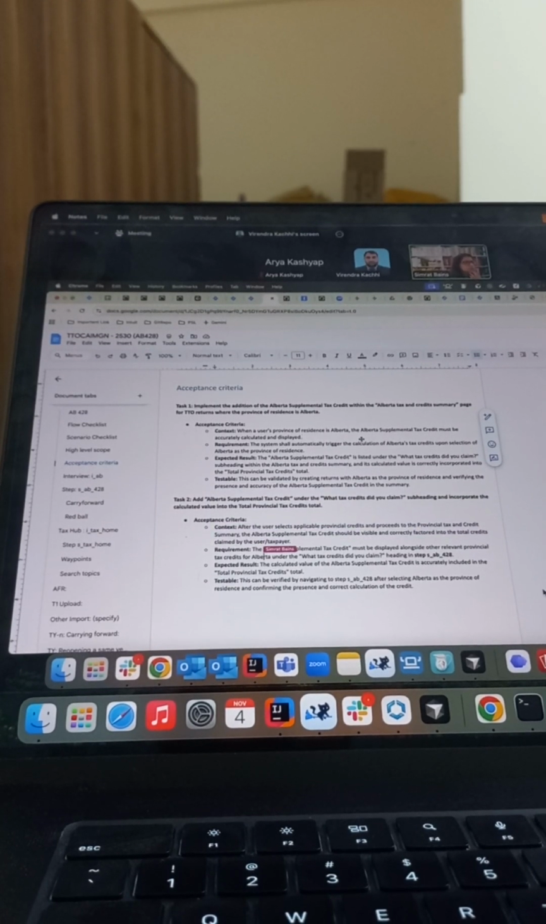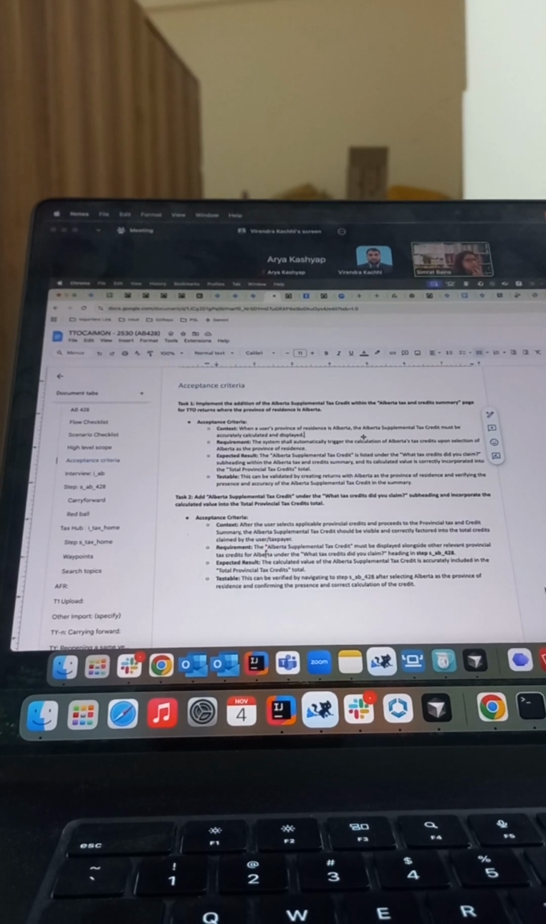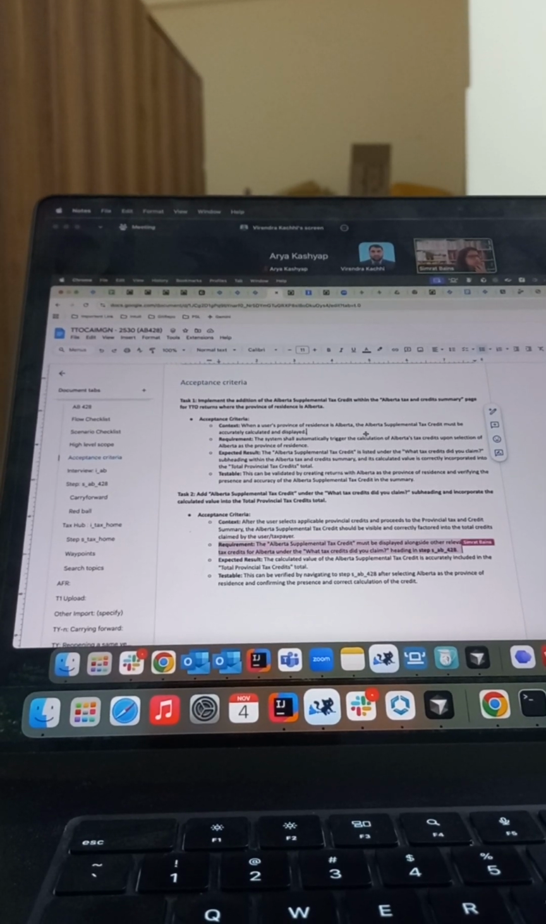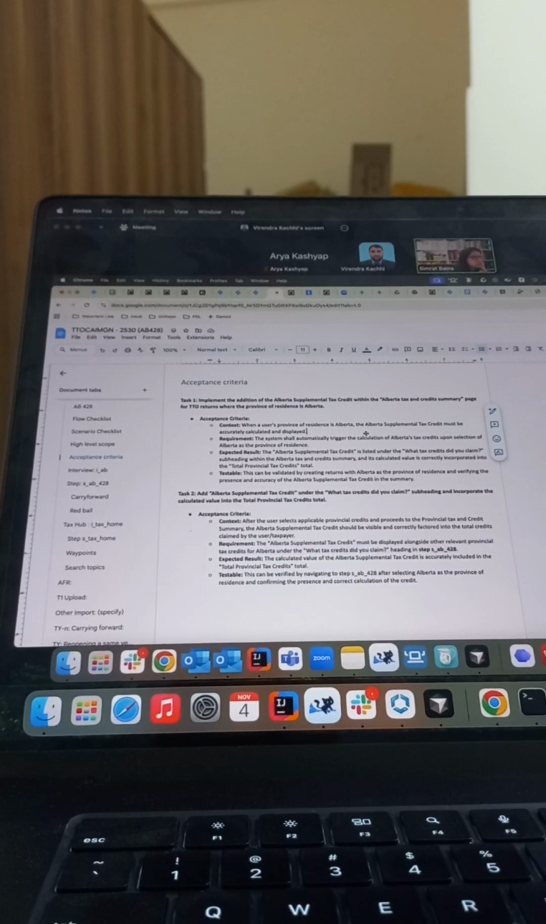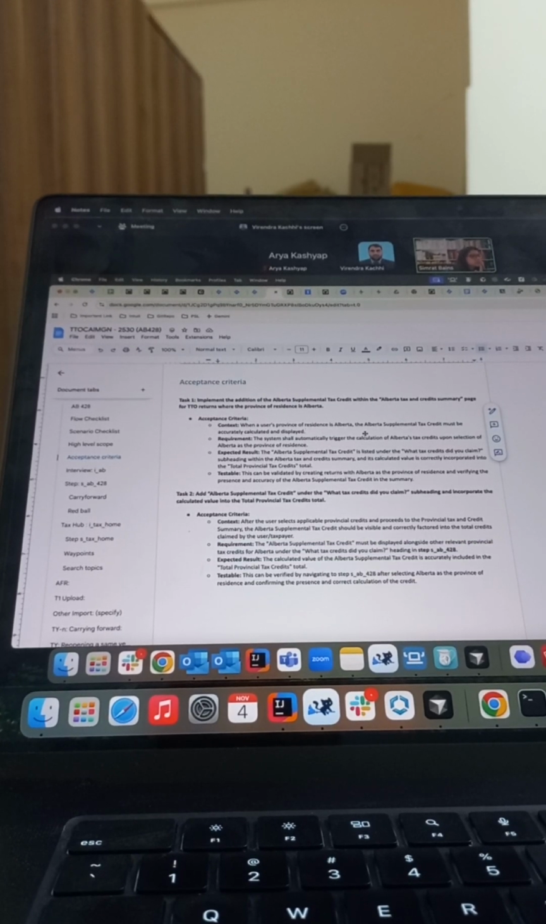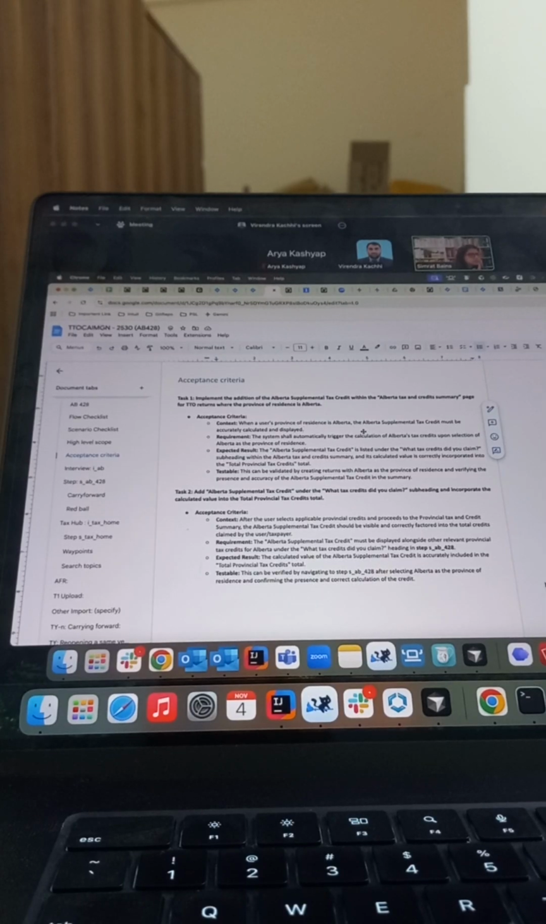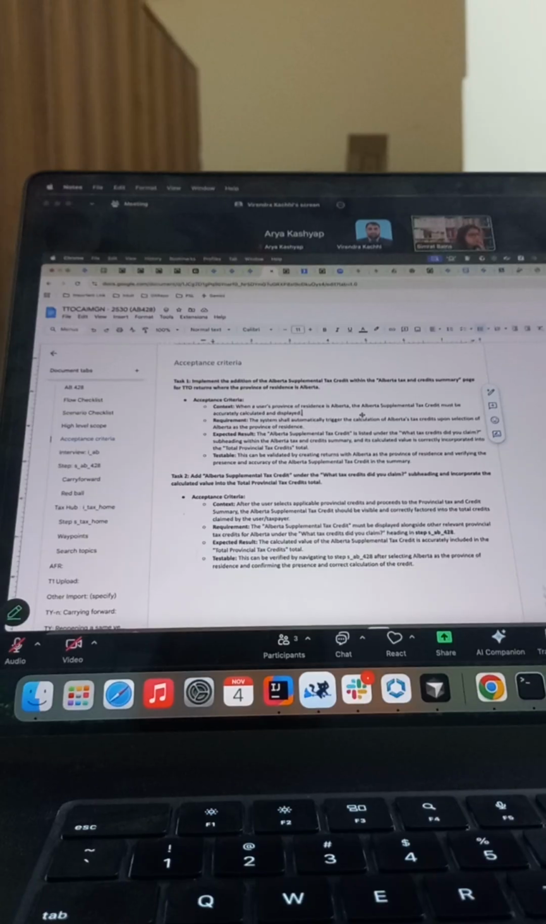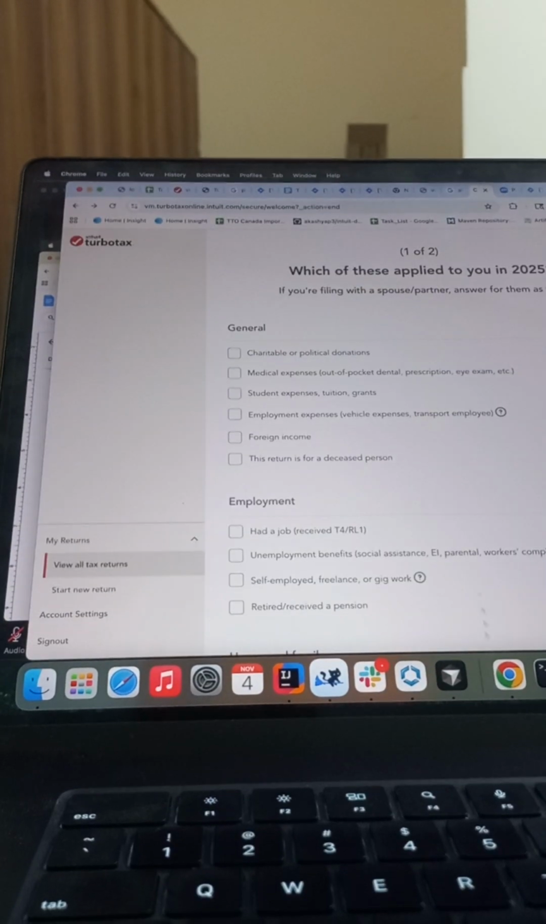Okay, so it's automatically calculated. Let's see in the test scenarios to test. This should automatically come. That's weird.